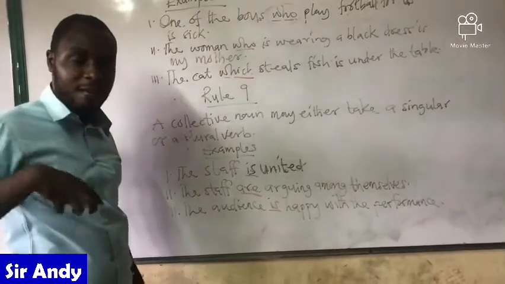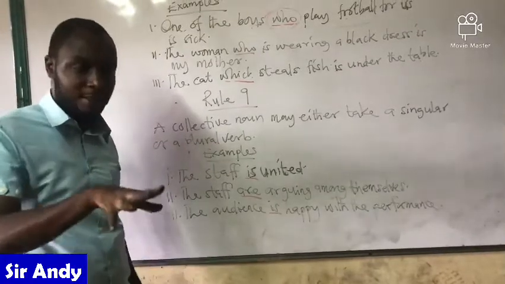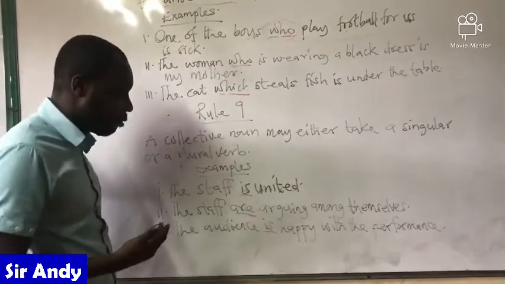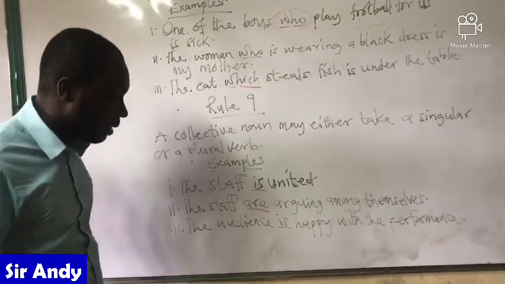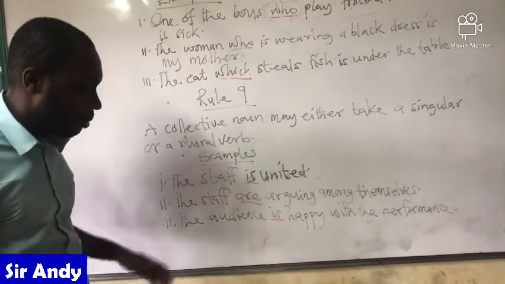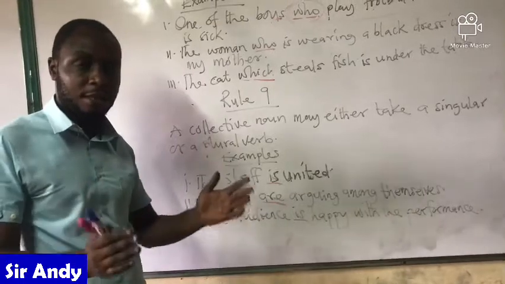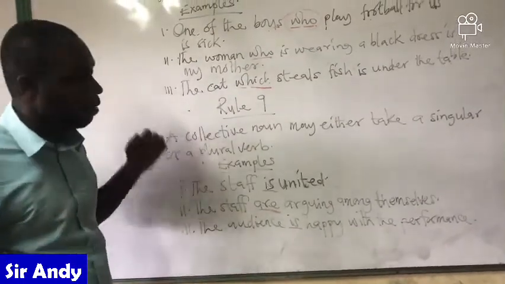The individual teachers or personalities in the staff. And that is why we use are for it. So are arguing among themselves. And then the audience is happy with the performance. With audience, we are dealing with a singular unit, and that is why it is is. So that is it, and we are going to rule 10.